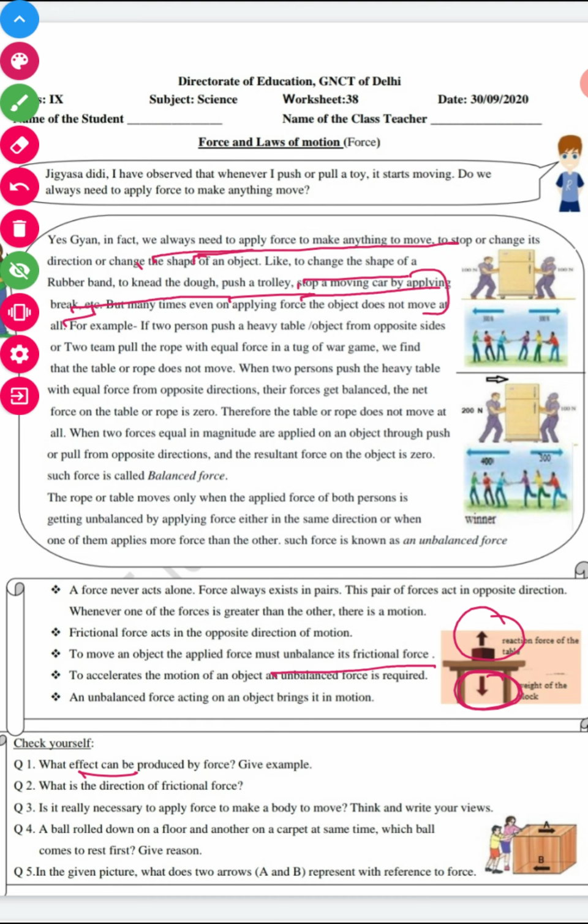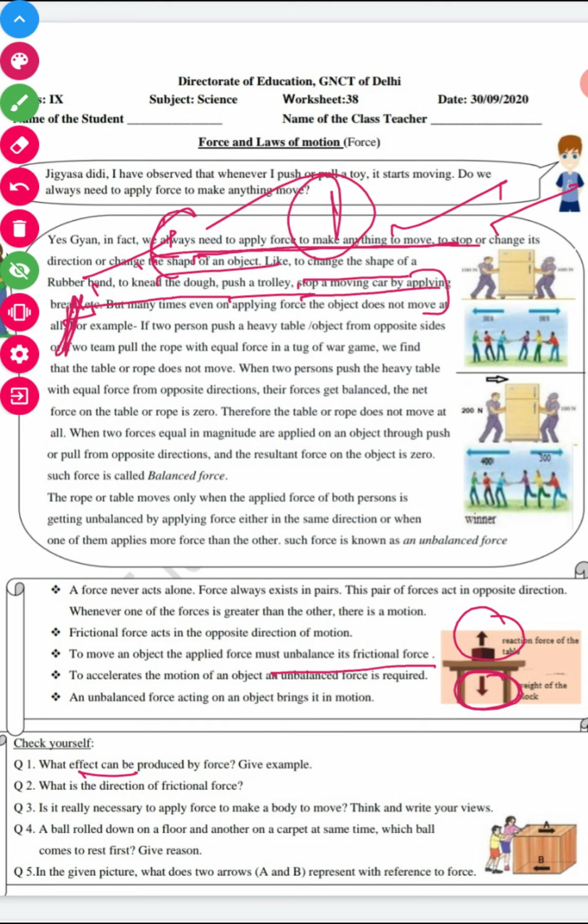Whenever we need to apply force to make anything move, stop, or change its direction and its shape. So the answer of the first question is this, starting from here till this.